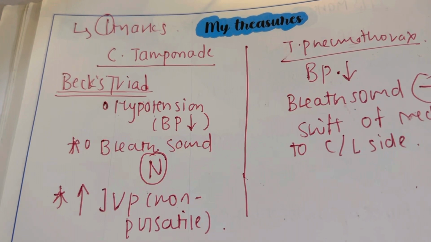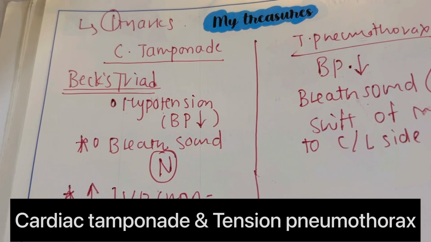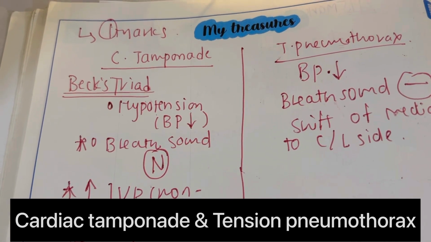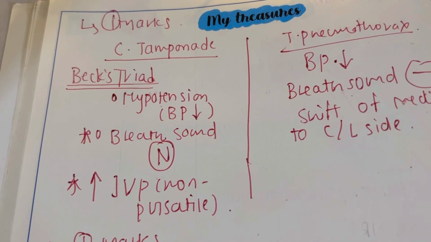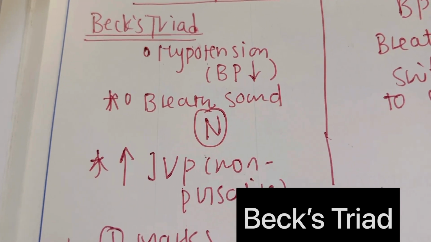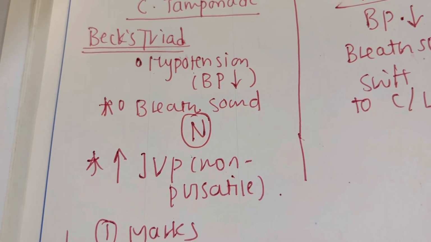One mark in CVS is definitely the all-time favorite question of examiners, regarding cardiac tamponade and tension pneumothorax. So we have to remember some things about cardiac tamponade, like what is Beck's triad. Beck's triad is hypotension, muffled heart sounds or normal breath sounds, and elevated JVP, that is non-pulsatile.